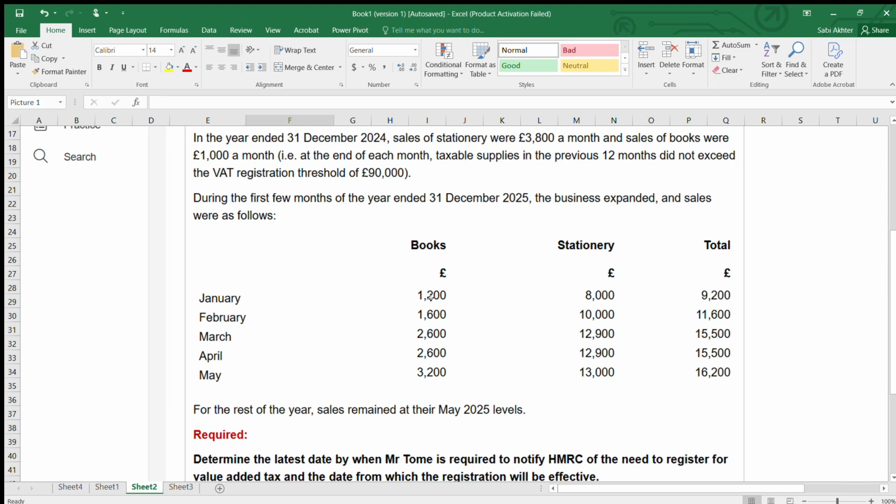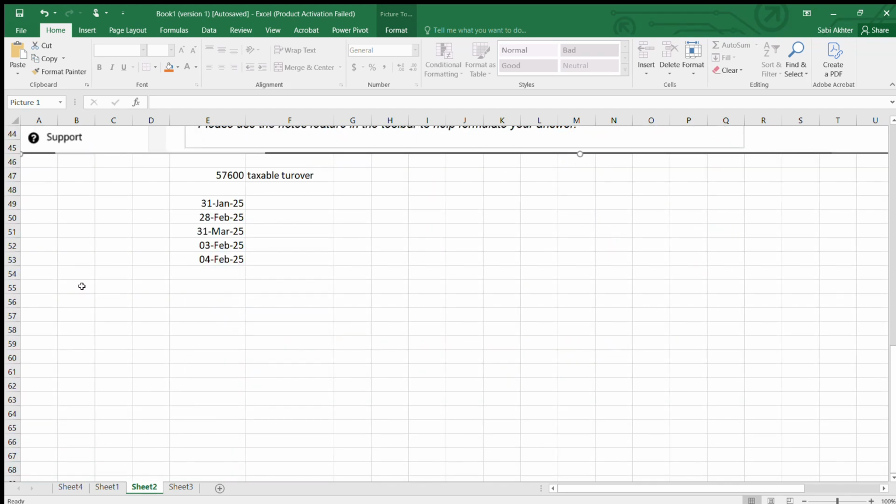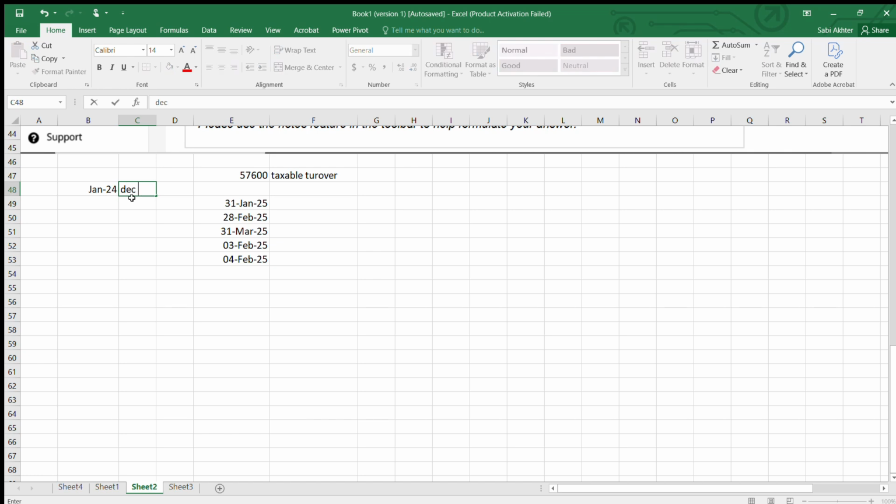you are only taking 1 month of Jan, and previous you have to take at least 12 months, right? You should see the period should be always 12 months. Many students get confused with this. So for example, here it is Jan 2024 to December 2024. This is 12 months.